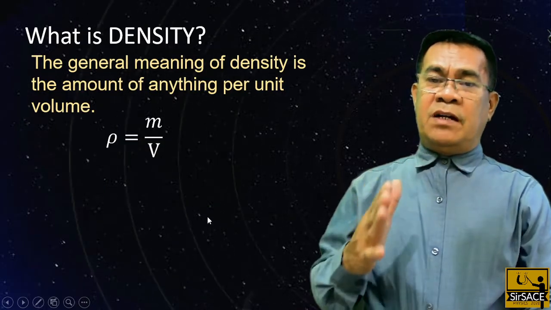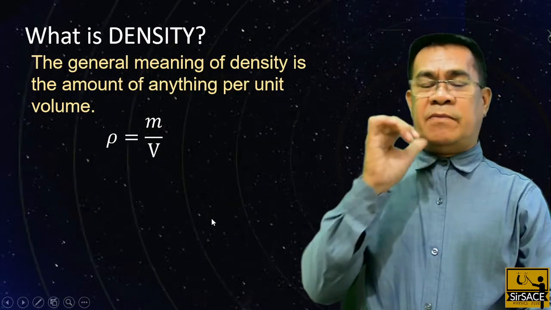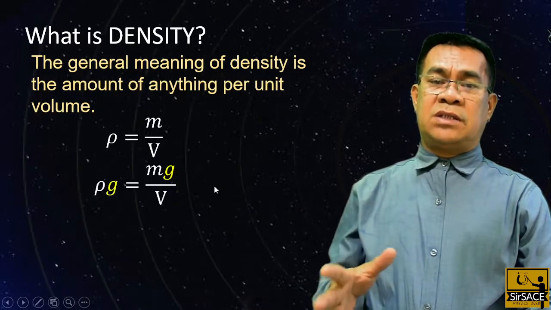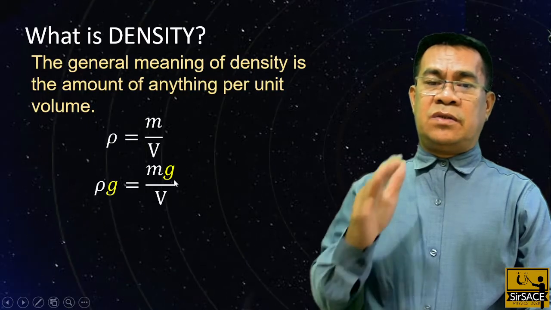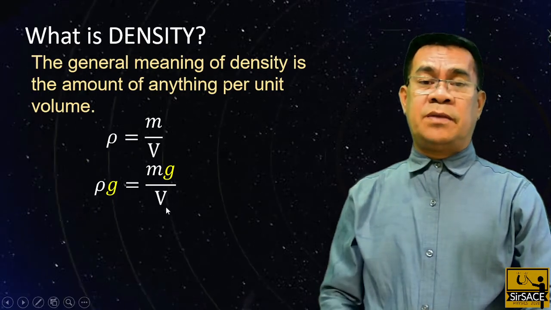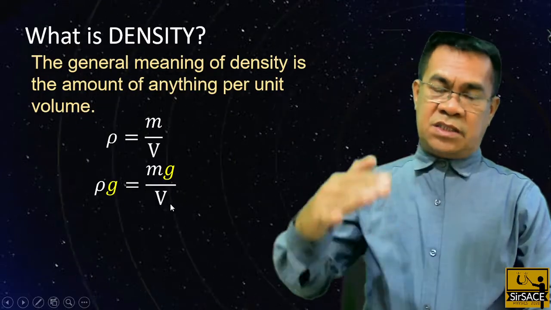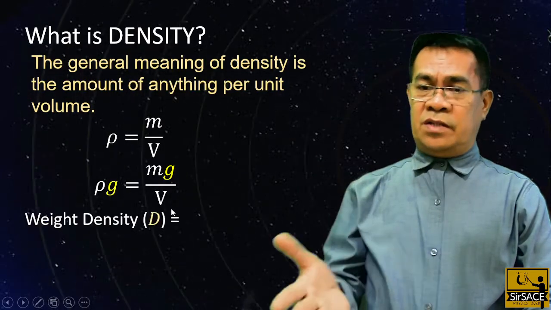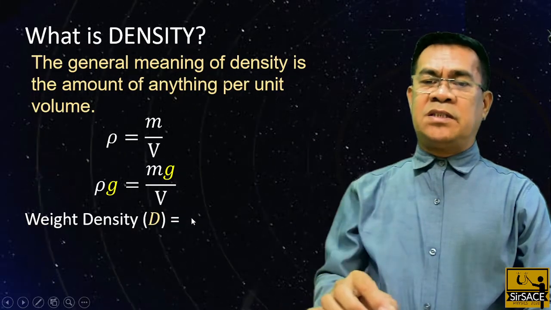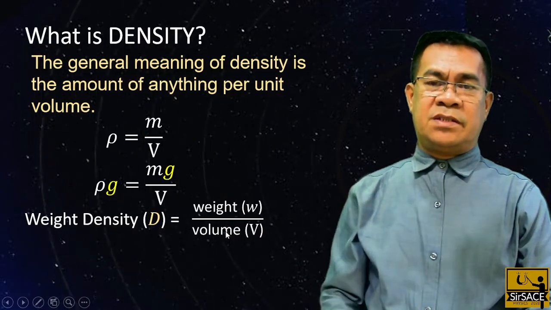So from the formula of density, mass over volume, if we multiply the density by the acceleration due to gravity, then the result becomes rho g equals mg over V. But take note that mg is the weight of the substance, which means that you are now dividing the weight of the substance by its volume. So we call that the weight density of the substance. Therefore, the weight density of a substance must be the weight of the substance divided by the volume of the substance.